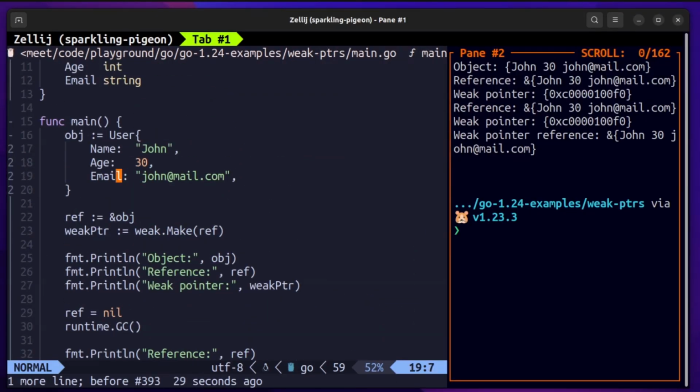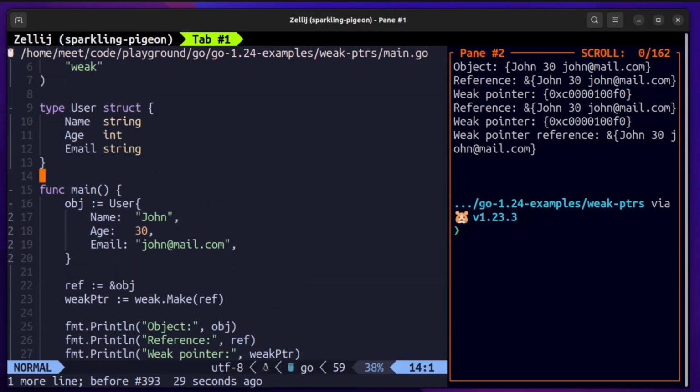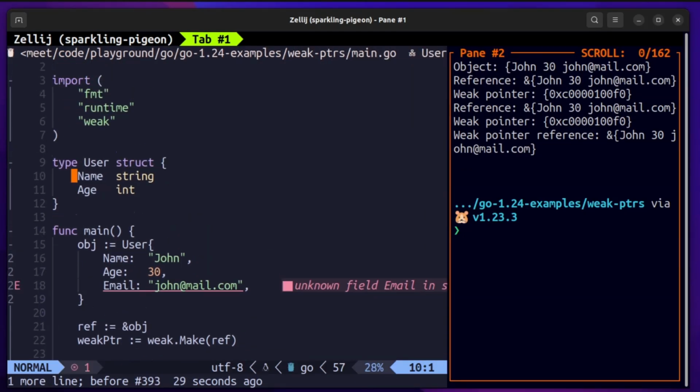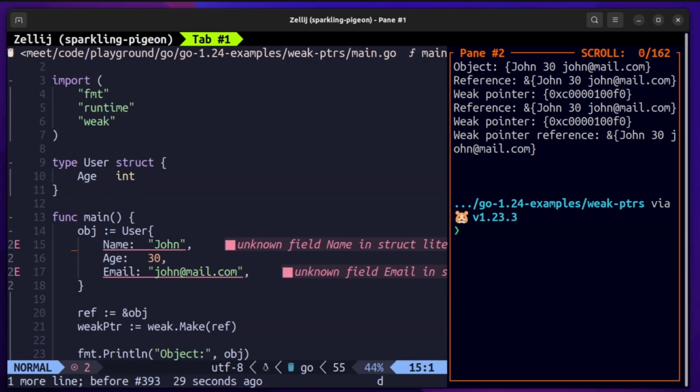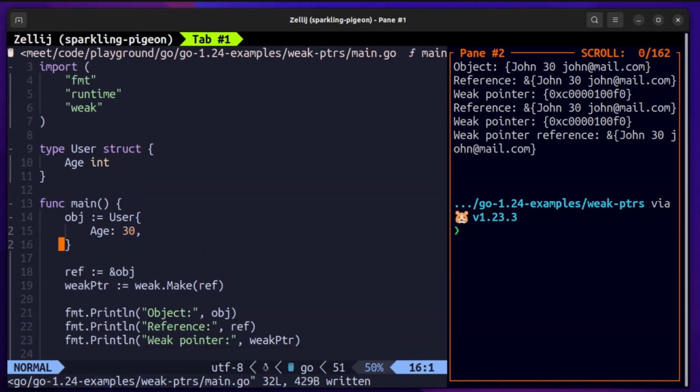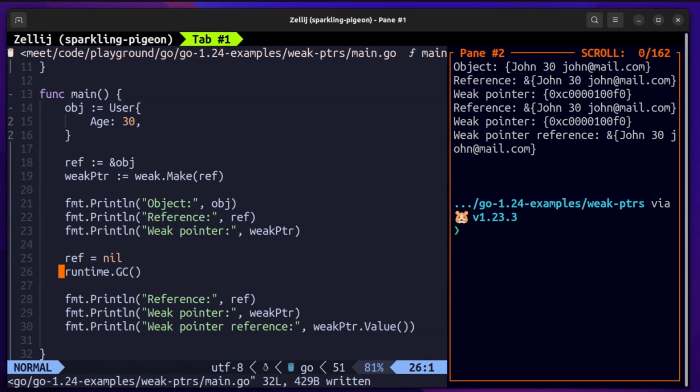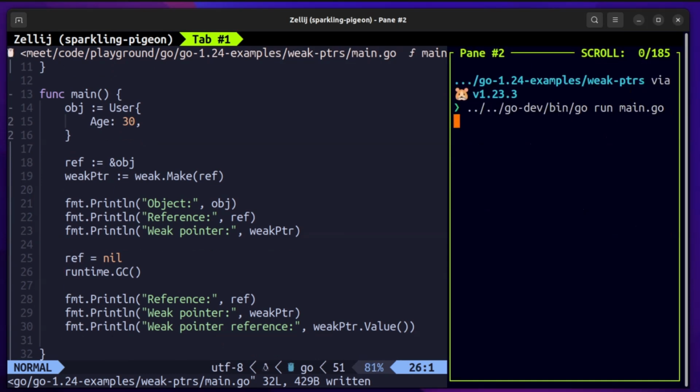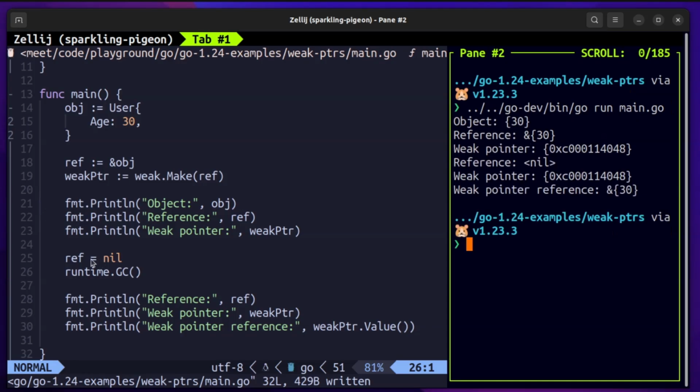But there is one catch that we need to take care of. Let's say I just have one field in this, and that is specifically an integer. So now if I remove the name and email from this struct, and now user just has one field called age, an integer, and if we try to run this, you would expect that the reference is nil, and so the garbage collector should collect the object value. But it seems that it has not collected, because it is still showing the age. The user's age is 30. And why is that the case?